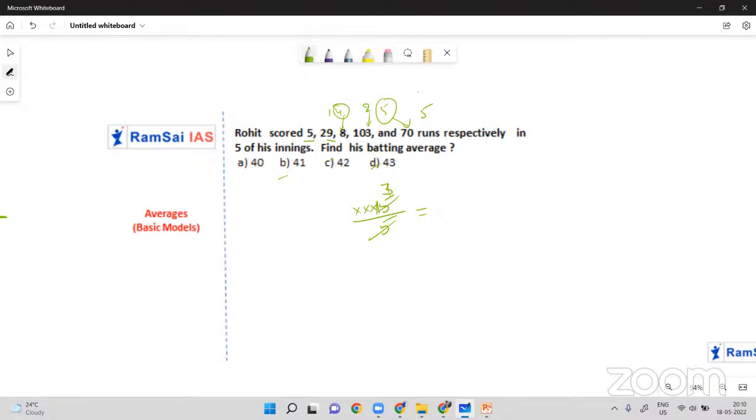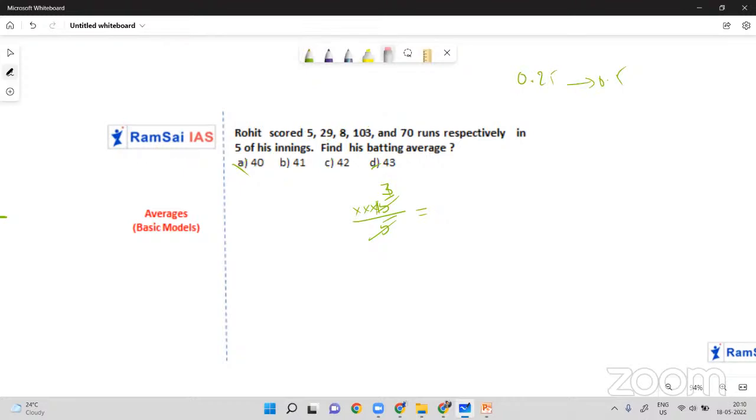So that's the reason we can eliminate at least two options here. Just imagine you have only 1 minute or 30 seconds, and there is no time to calculate this. Then in that case, at least you can eliminate two options and the probability of getting the correct answer will be 0.5. So you can increase the probability from 0.25 to 0.5.